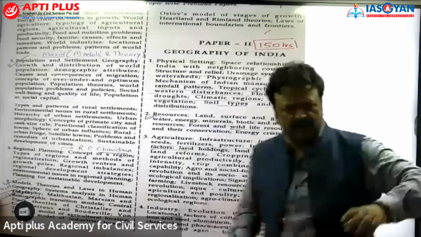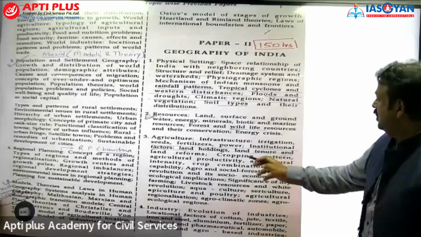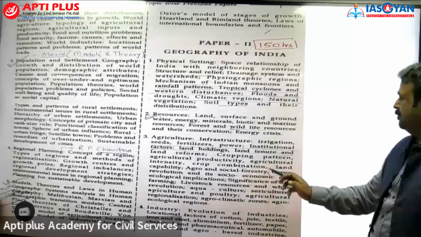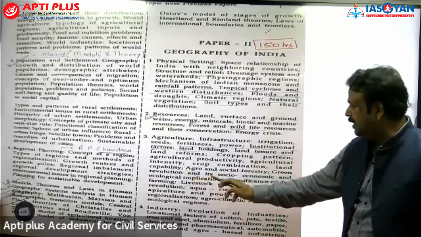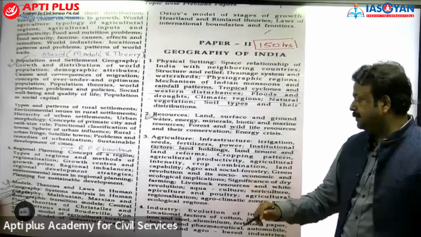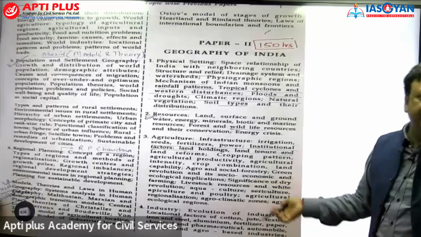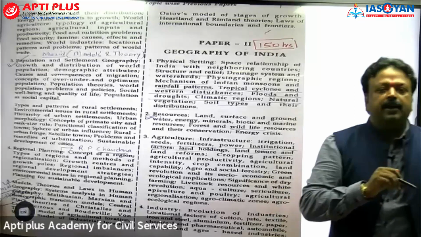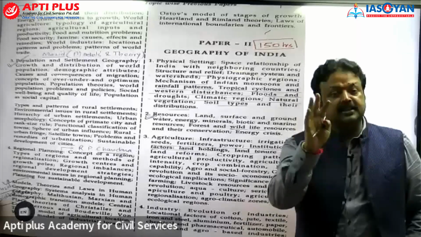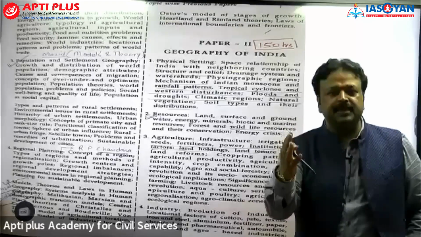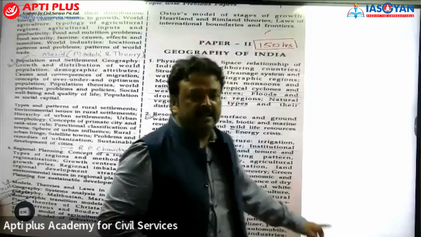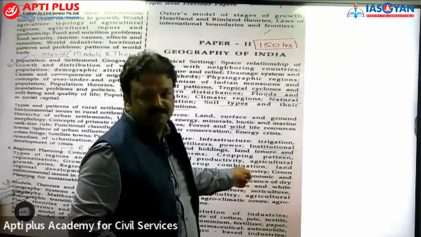The rice field was the answer, कुछ ऐसा क्वेश्चन था ना। So you can go this cropping pattern, agricultural productivity, agricultural intensity, crop combination, land capability, agro and social forestry, again it is repeated, green revolution, ecological implication of green revolution. If you remember the syllabus, I also talked about we will find green revolution, what are the positives, and also we will discuss the negatives. That is part of general studies, and here we are going for extensive study over here.